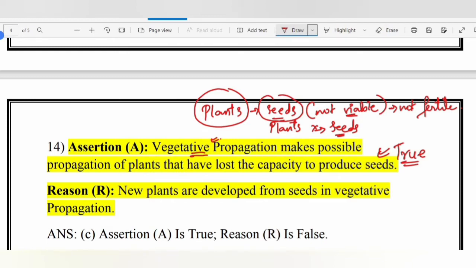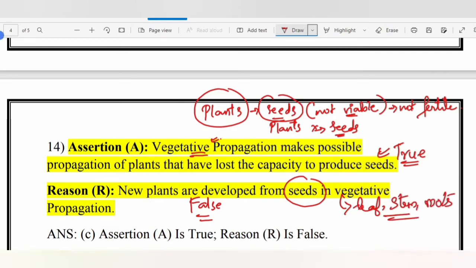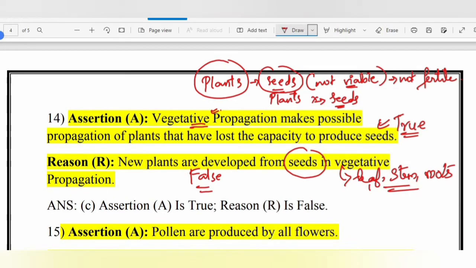Reason: new plants are developed from seeds in vegetative propagation. This is a false statement. The reason is false because new plants are not developed from seeds in vegetative propagation. In vegetative propagation, we make use of the leaf, the stem and the roots. These are the different structures from which a new individual plant is cultivated. Seeds are not involved in vegetative propagation. I hope the statement is clear. So assertion is true, reason is false.